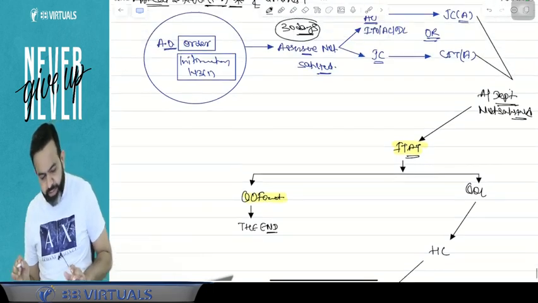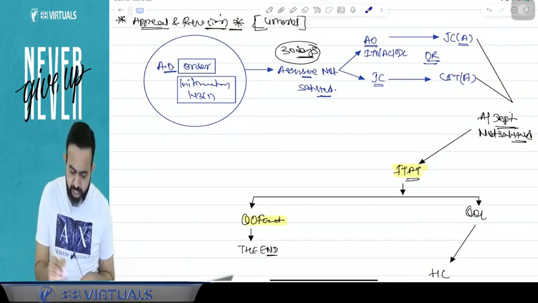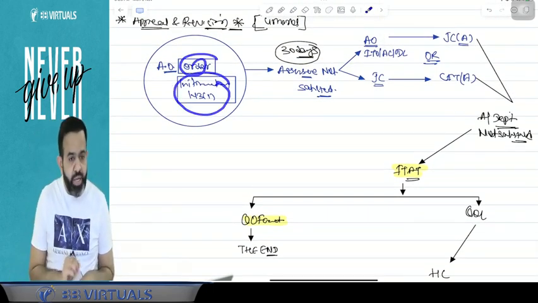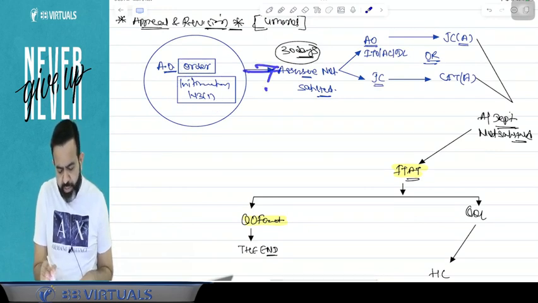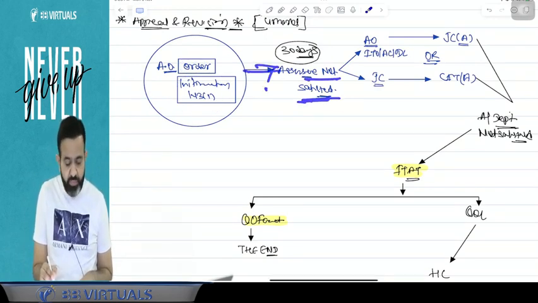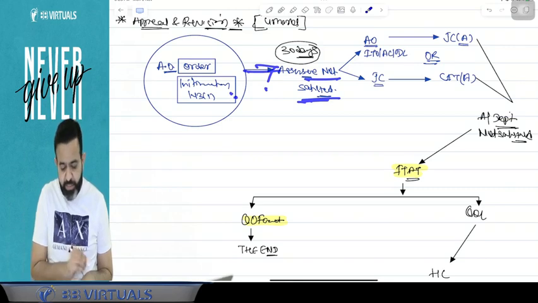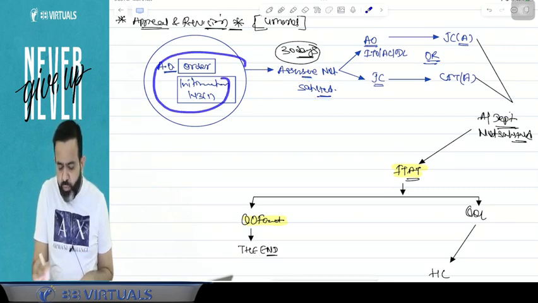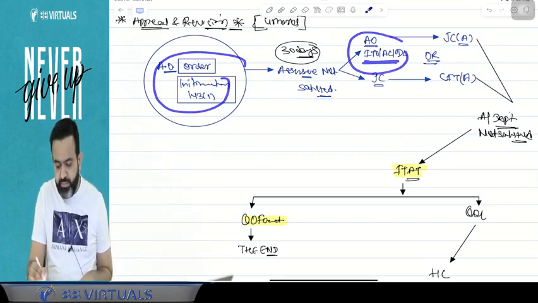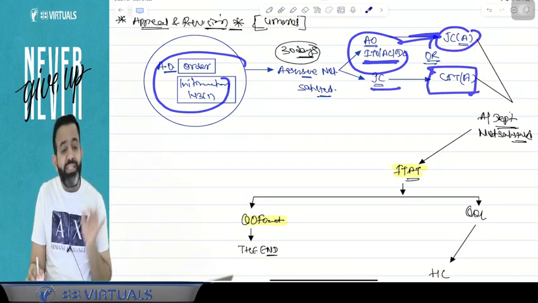So what we have discussed till now, try to understand. If the AO passes any order or any intimation, and from this order or intimation the assessee is not satisfied, and if the AO was the ITO, ACDC, then the assessee will file the appeal to the JC appeal. Otherwise, the assessee will file the appeal to the CIT appeal.